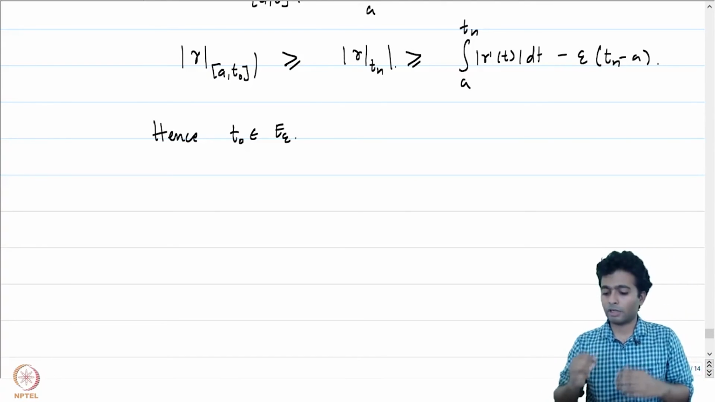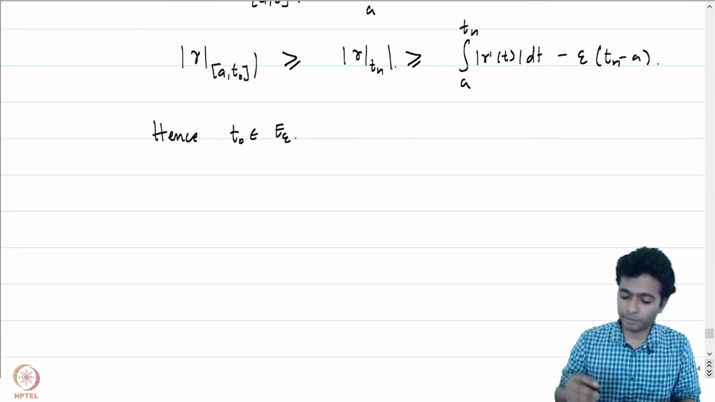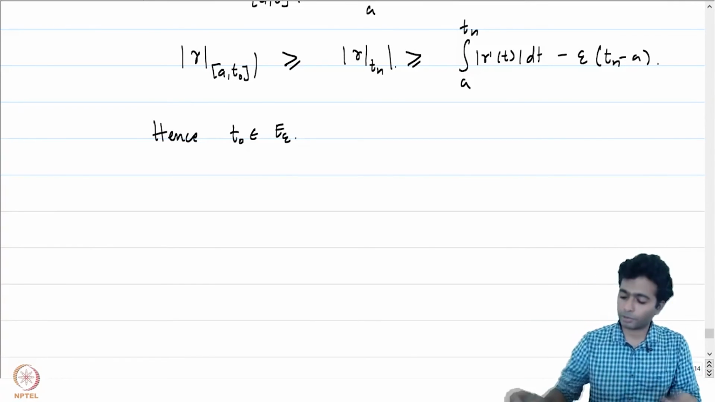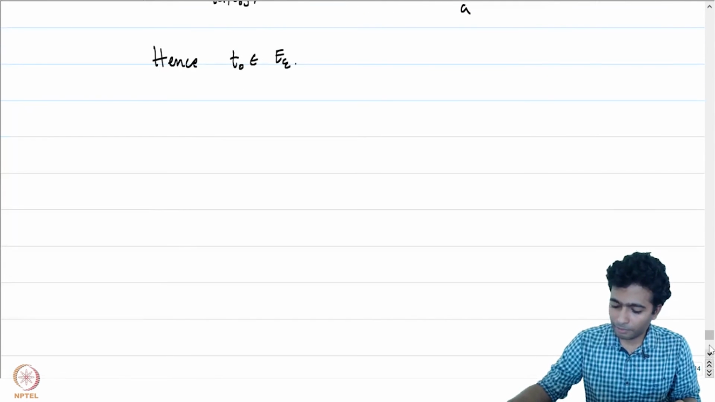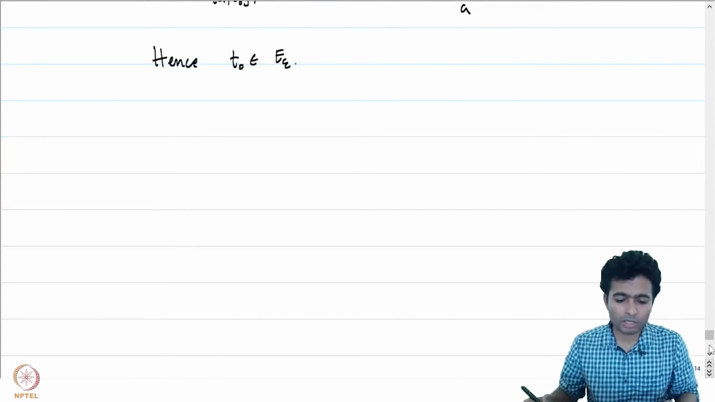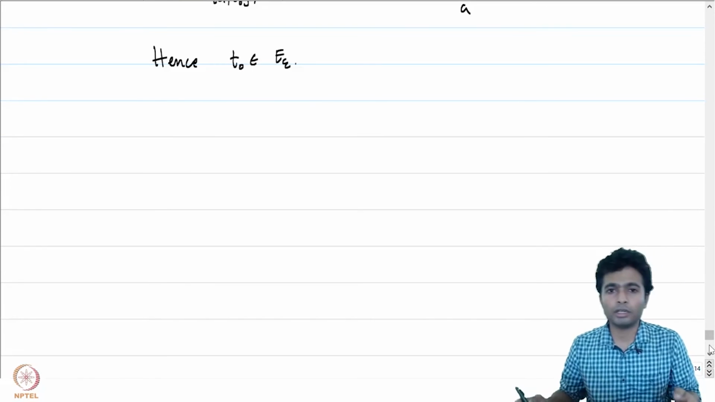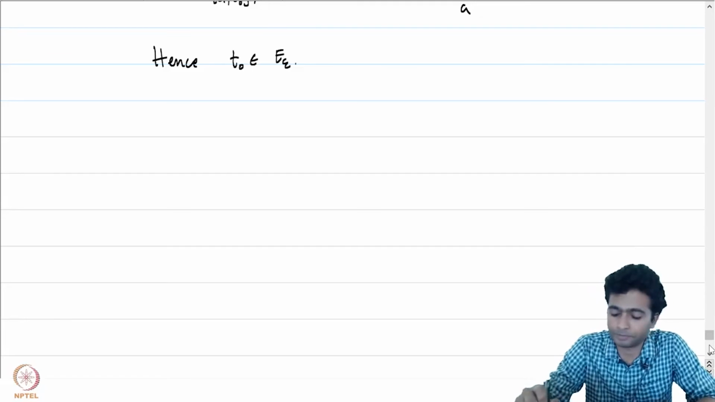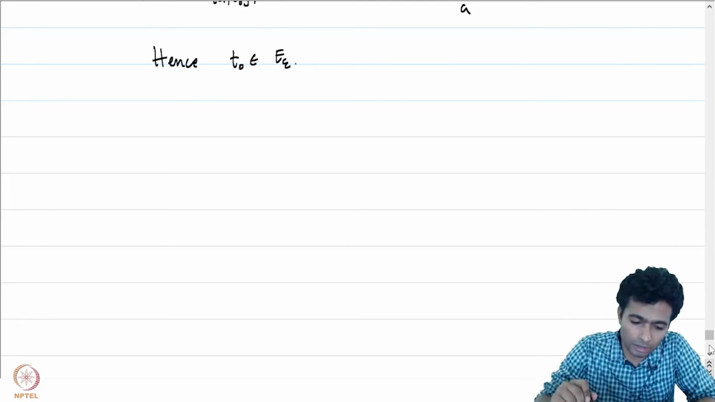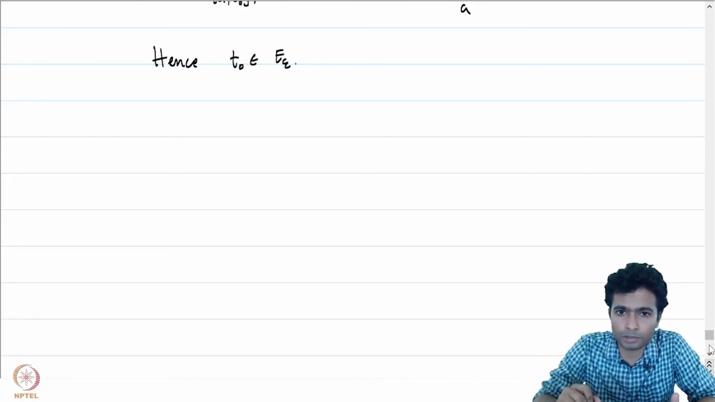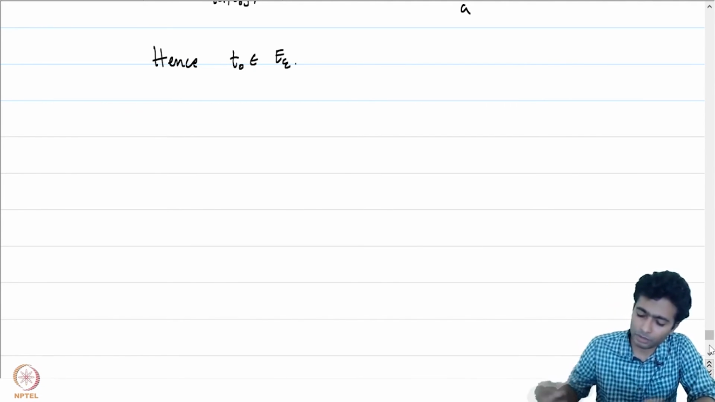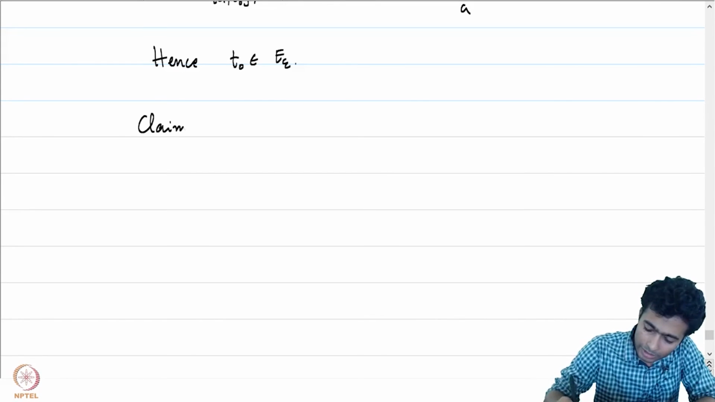The proof of closed is complete because we have just shown that every limit point of E epsilon belongs to E epsilon. The more demanding part is the proof of the fact that E epsilon is open. So let's prove that any point of E epsilon is an interior point. So the claim now is to show that E epsilon is open.